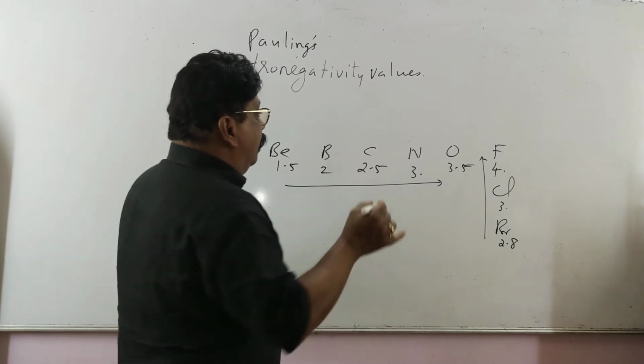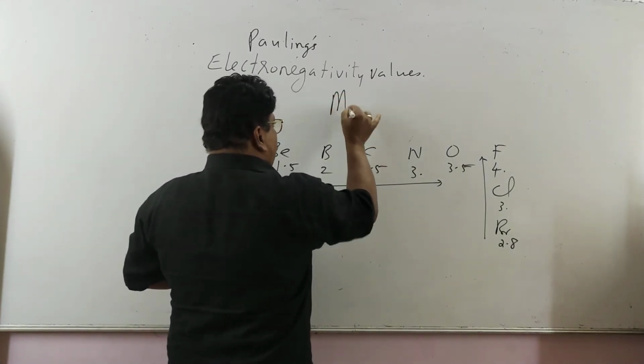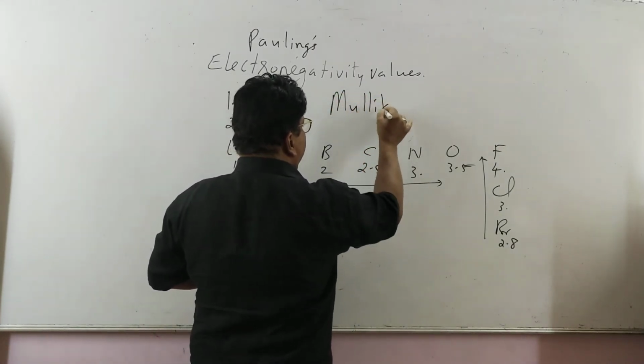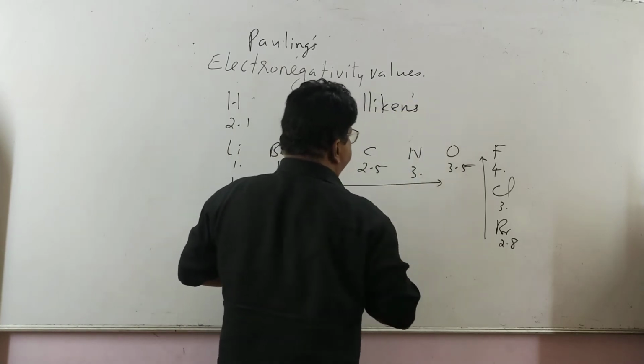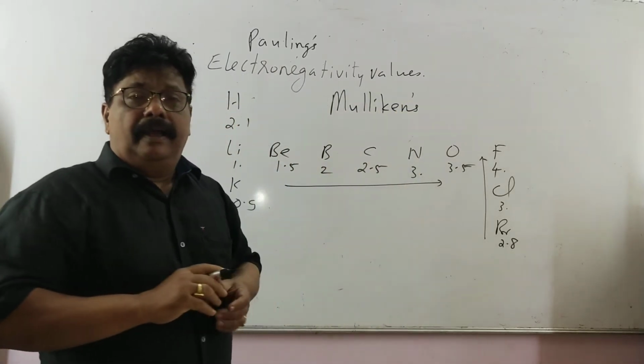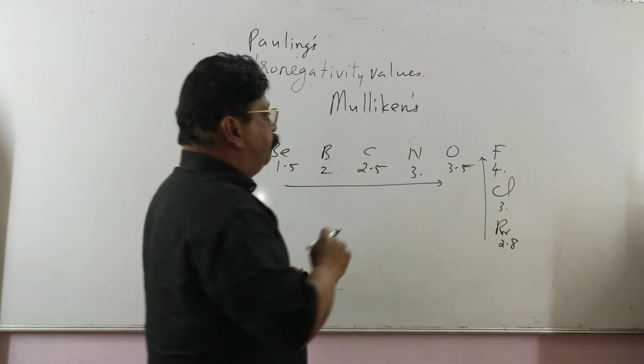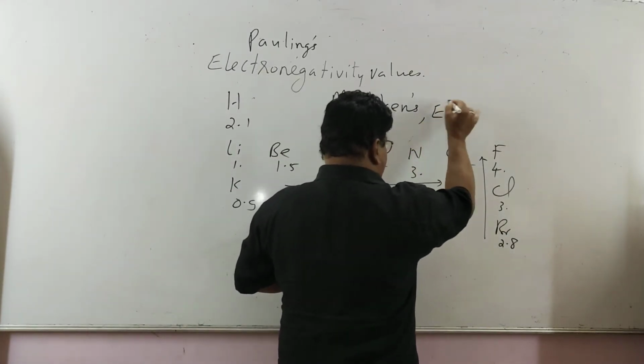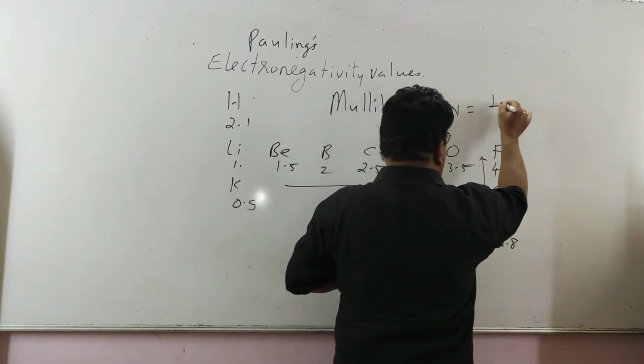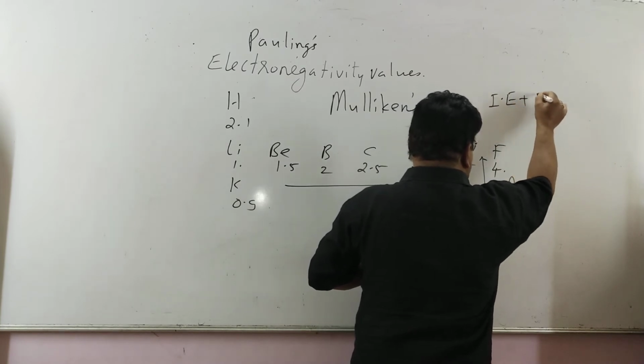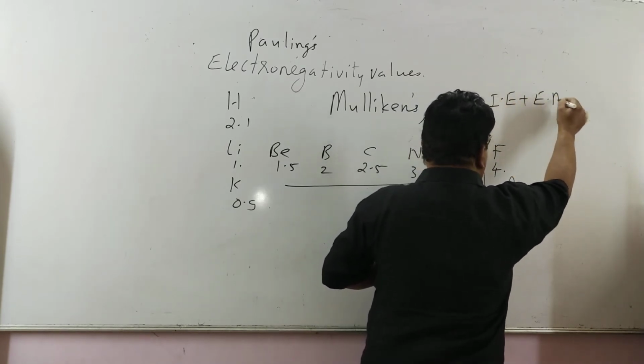अब Mulliken scale करके भी एक है. Mulliken scale में the electronegativity is taken as the average of ionization energy plus electron affinity.